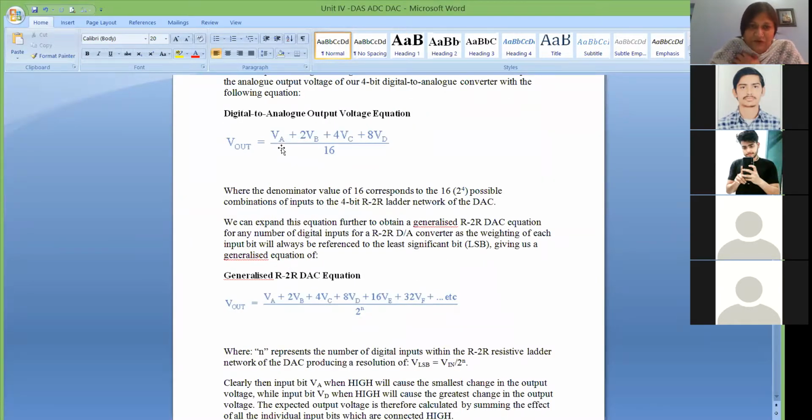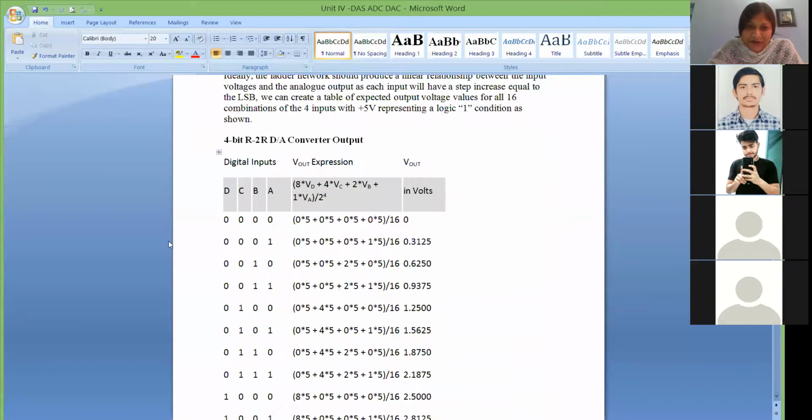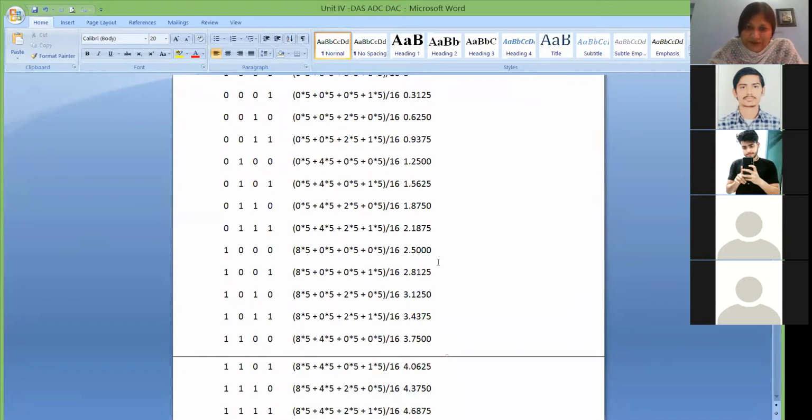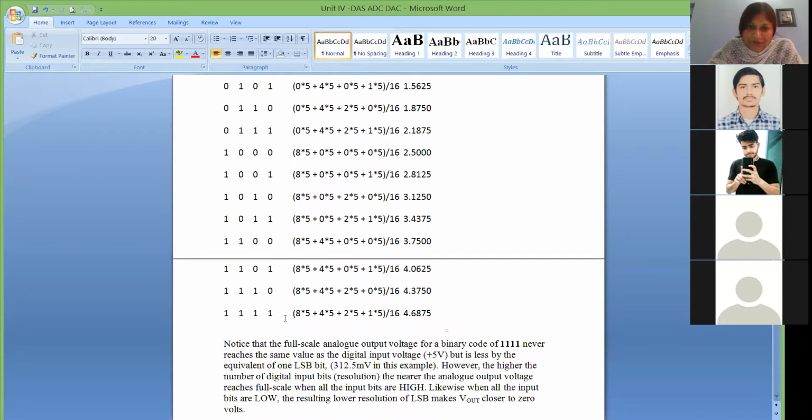So this is the formula. V out is nothing but VA plus 2VB plus 4VC plus 8VD divided by 16. So in general, if I see this, then again it is for 0, 0, 0. If my maximum range is 5 volt, then it will be 0 volt. For 1, 0, 0, it will be 2.5 volt. For 1, 1, 1, 1, it will be 4.6875. That is 1 LSB less.